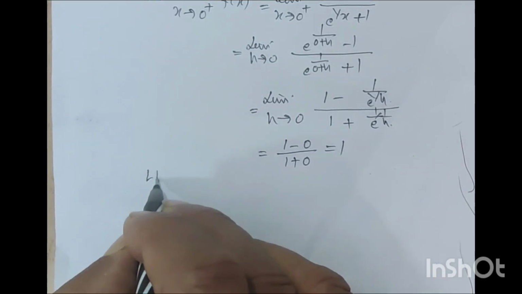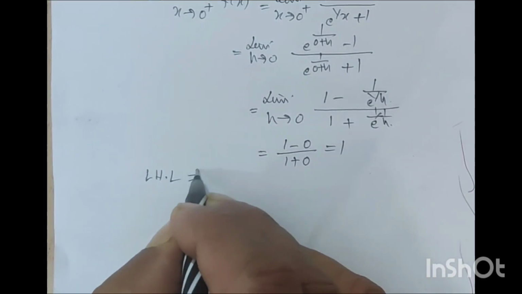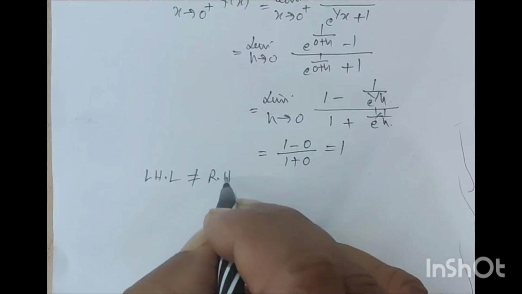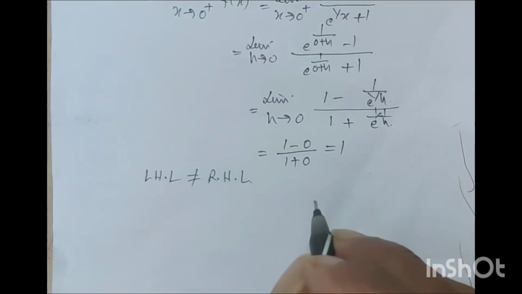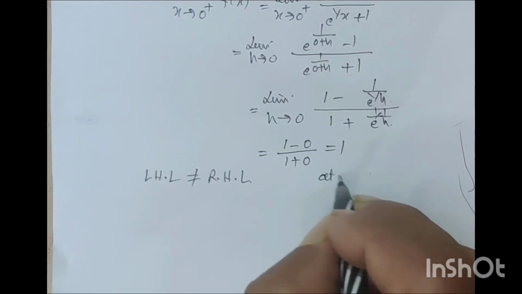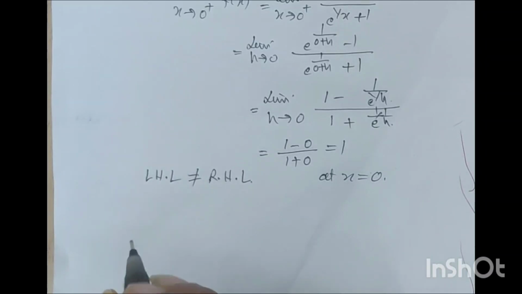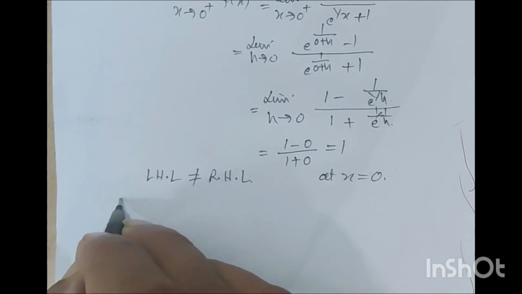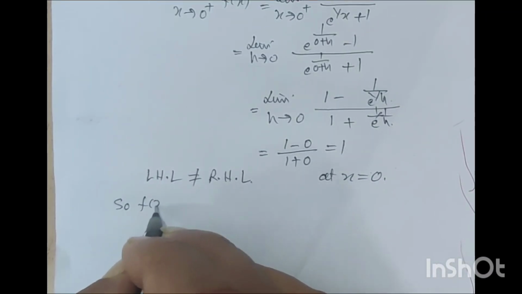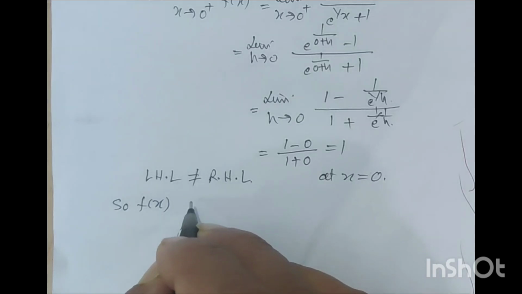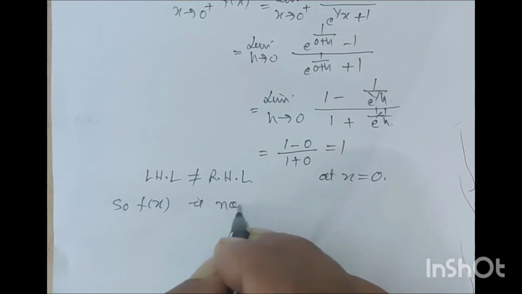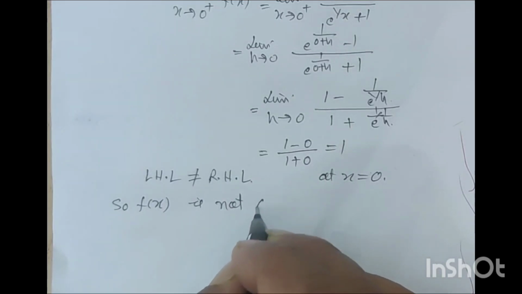Now left hand limit is not equal to right hand limit at x is equal to 0. So function f(x) is not continuous.